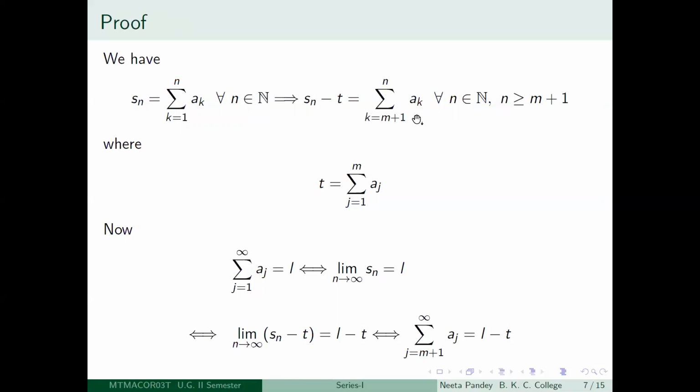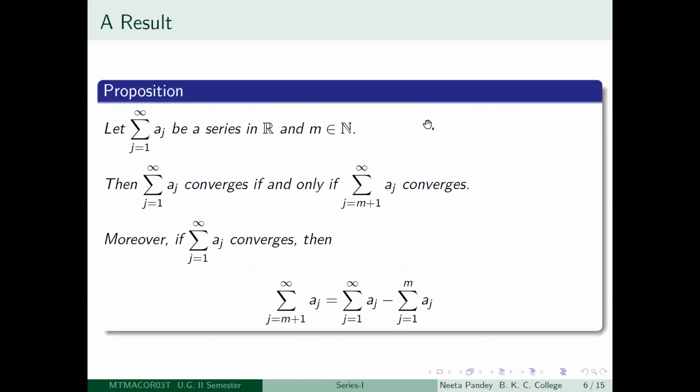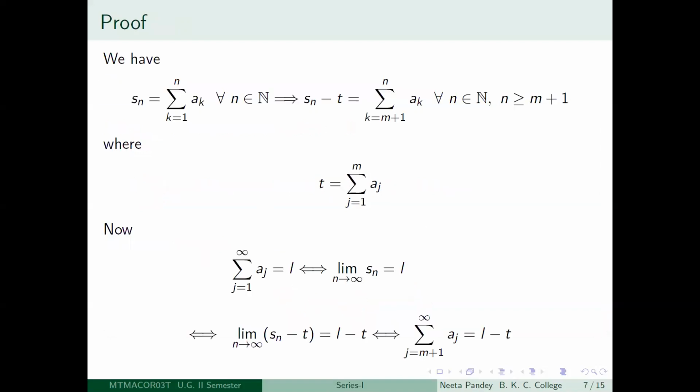So you are left with am plus 1 plus am plus 2 plus etc. plus an. That is all you are saying here. But what is summation k equal to m plus 1 to n ak? That is the nth partial sum of the series summation j equal to m plus 1 to infinity aj. I am saying nth, actually it will be the n minus mth partial sum, but if you take the first few terms to be 0, there will be no problem.